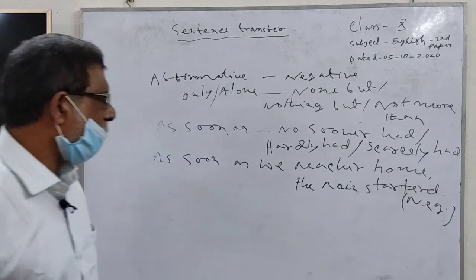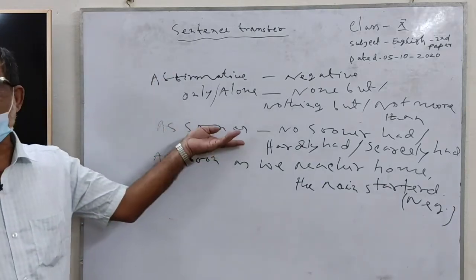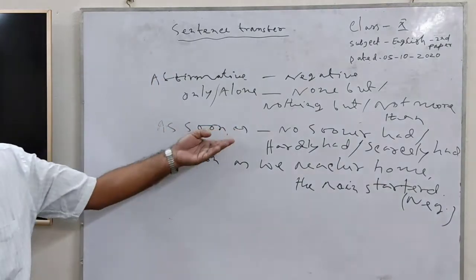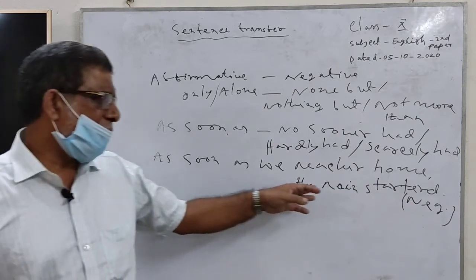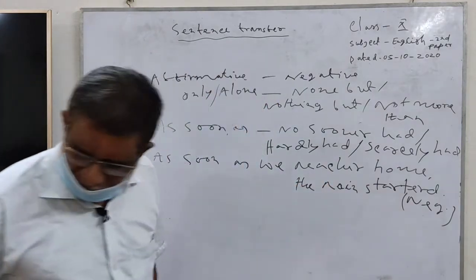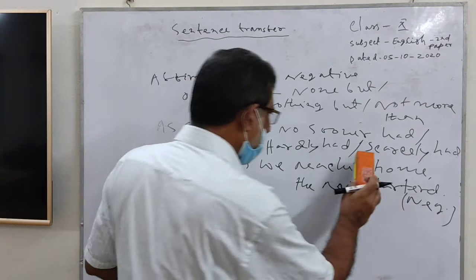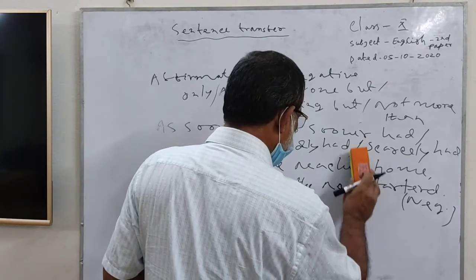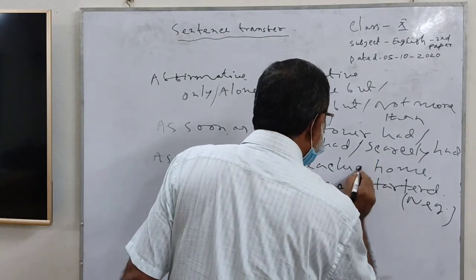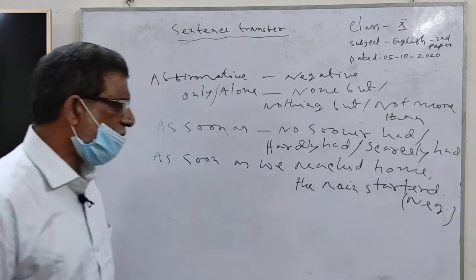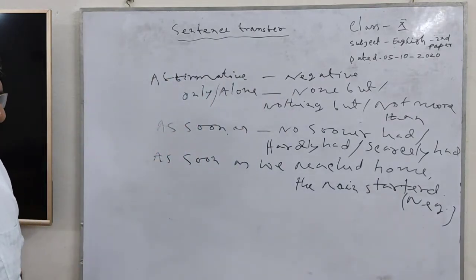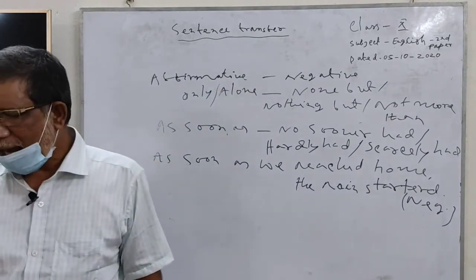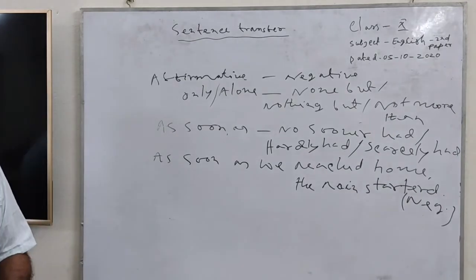By this example, how can we use these words? As soon as we reached home, the rain started.